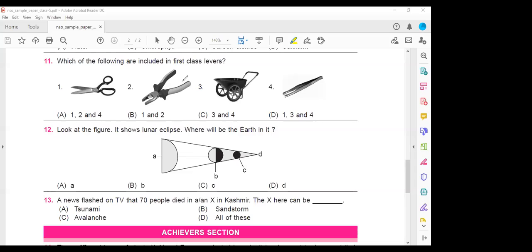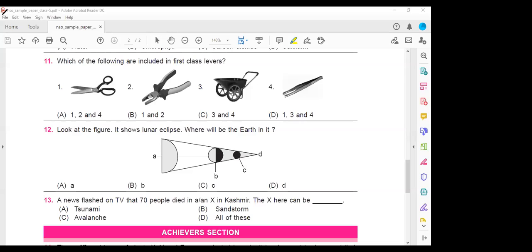Please repeat once again. Ma'am, a handle that we pull or push to make a machine work. Okay, whatever it is, it's a simple machine. It's not so complicated. It's a simple machine which makes our work easier and simple. Those are called levers. There are 3 types of levers: first class levers, second class levers, third class levers.